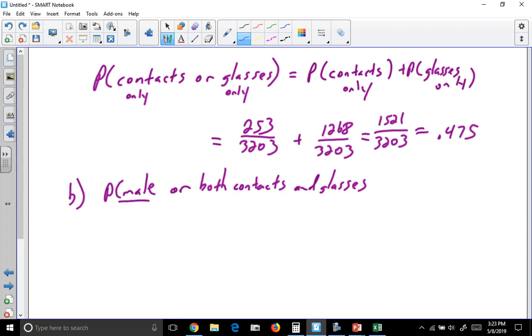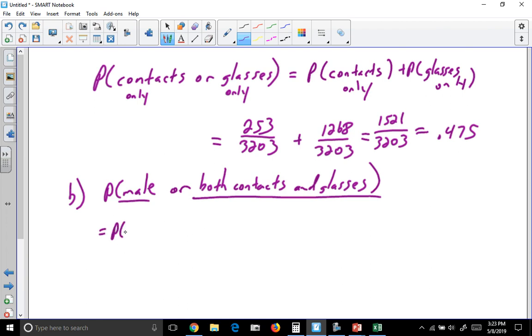So male or both contacts and glasses. Notice these are not mutually exclusive. A male can wear both contacts and glasses, and a person that wears both contacts and glasses can be male.